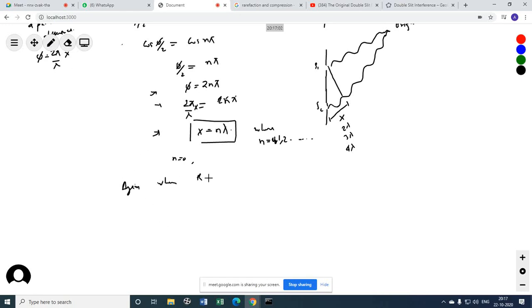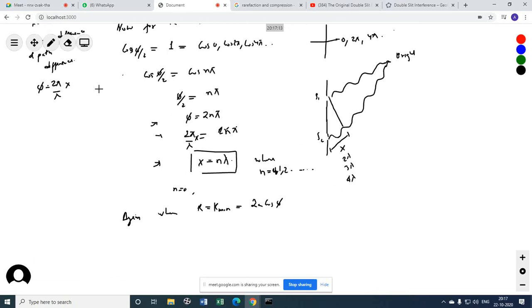Now again, when r equals to r min, when will it be minimum?